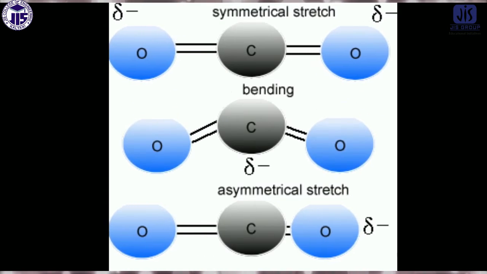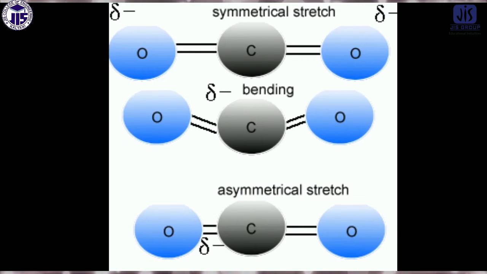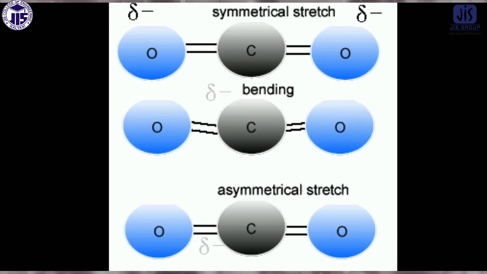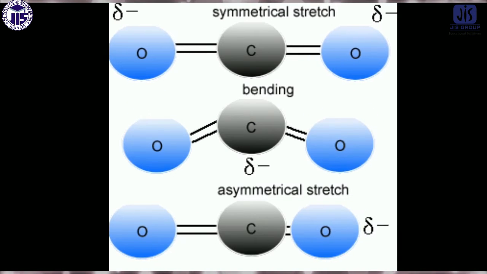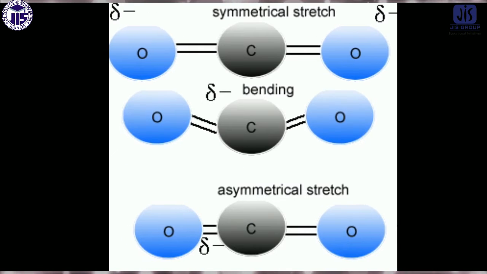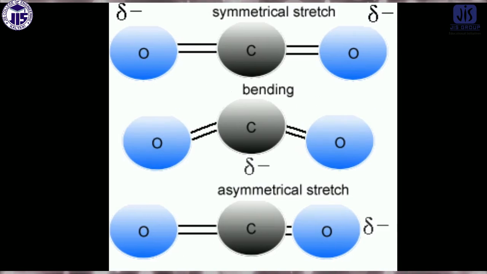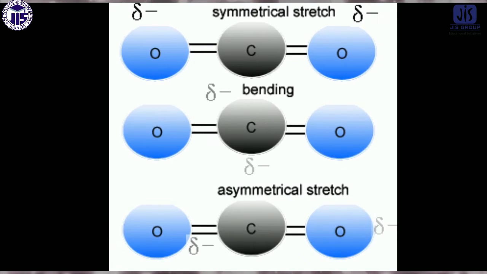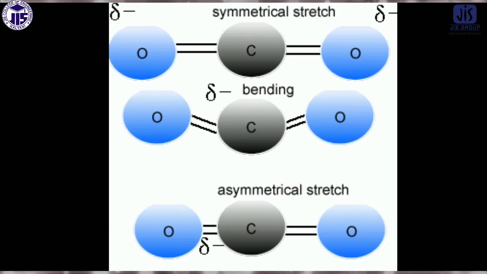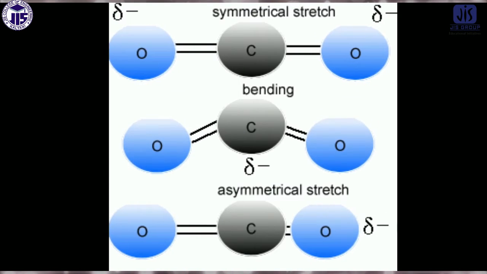But the middle one is the bending vibration. Why bending vibration? Because in the middle case, the bond distances are not changing. Both bond distances remain the same, but the bond angle is changing. So the second case is called a bending vibration.